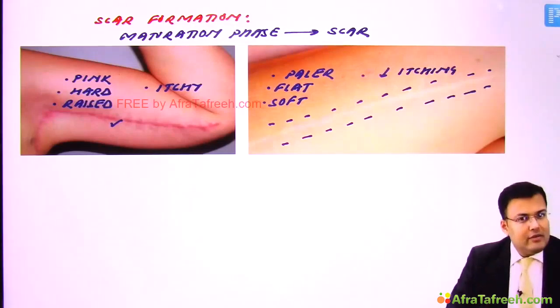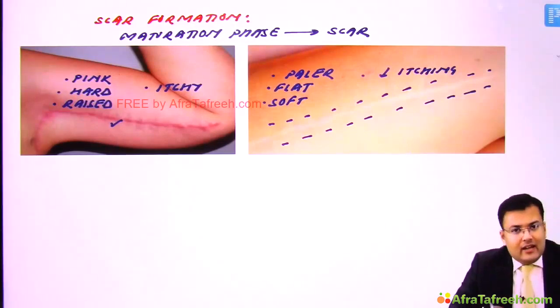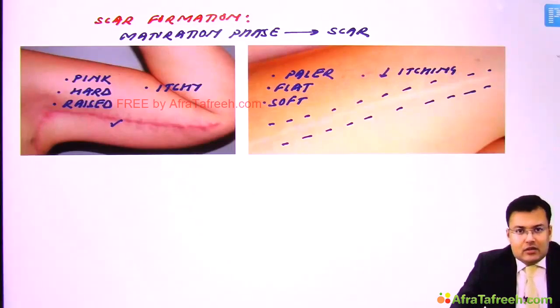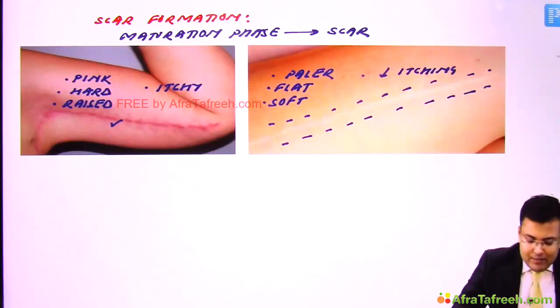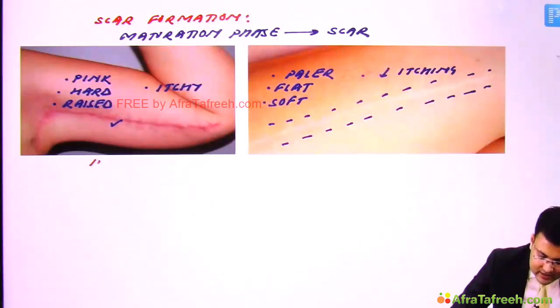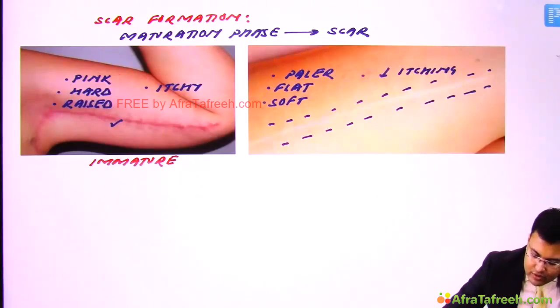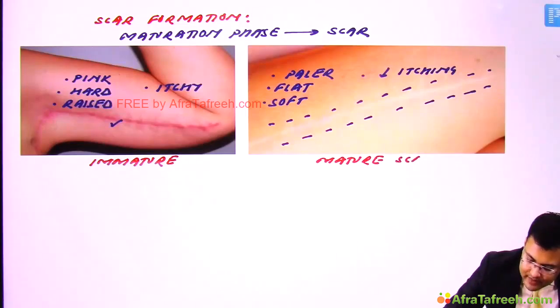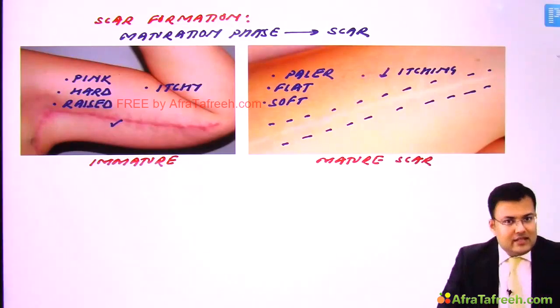Clear? So you tell me which one is immature scar and which one is mature scar. The first one is immature, and this is mature scar. So what happens in mature scar?